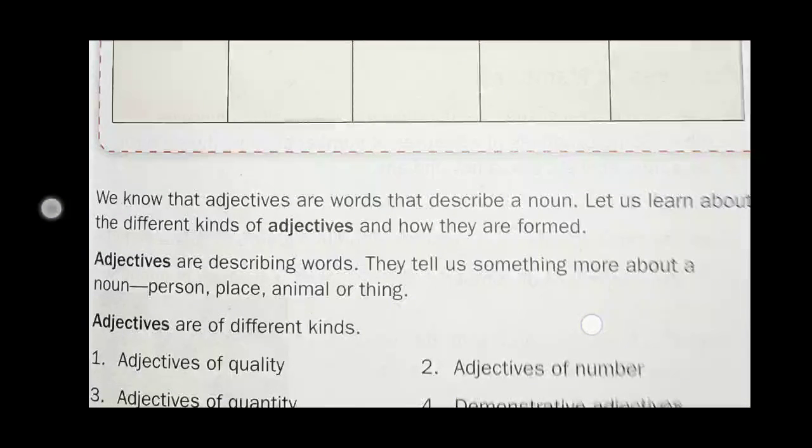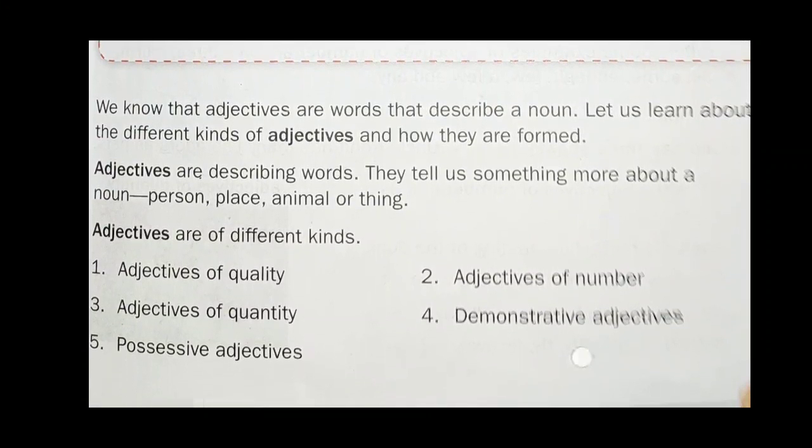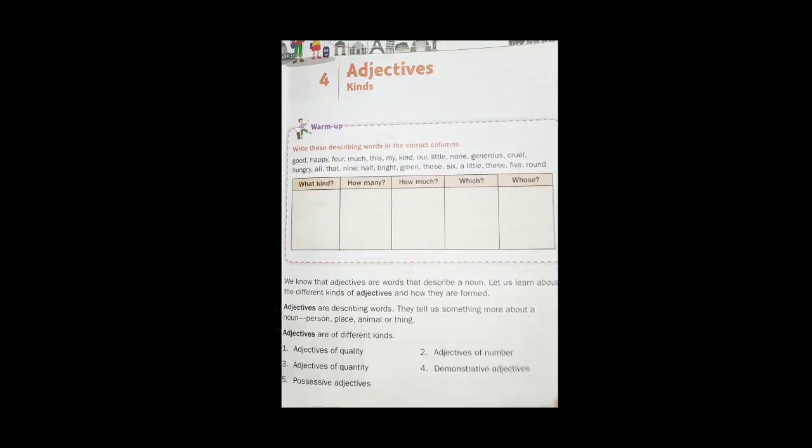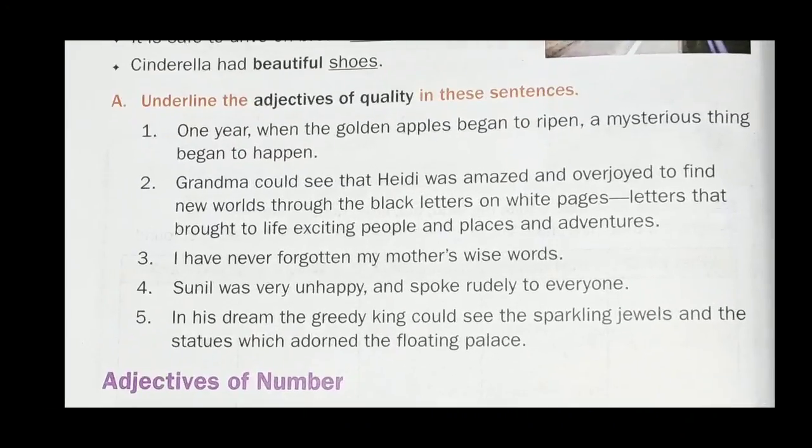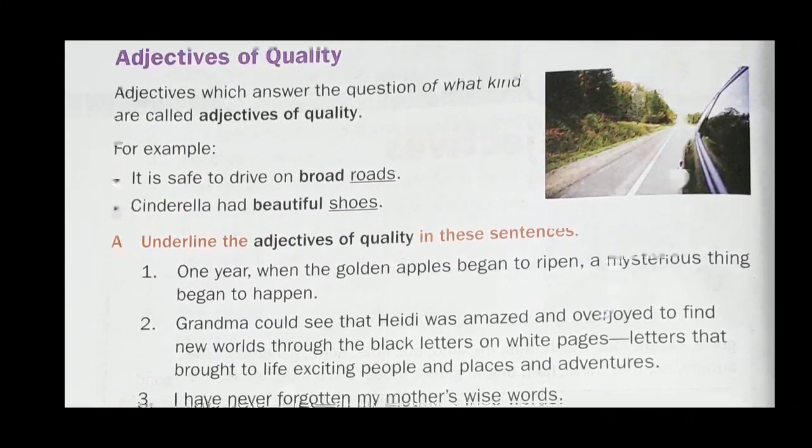On the basis of these characteristics, there are 5 kinds of adjectives. They are: number 1, adjectives of quality; number 2, adjectives of number; number 3, adjectives of quantity; number 4, demonstrative adjectives; and number 5, possessive adjective. Now let's see one by one about the kinds of adjectives in detail.